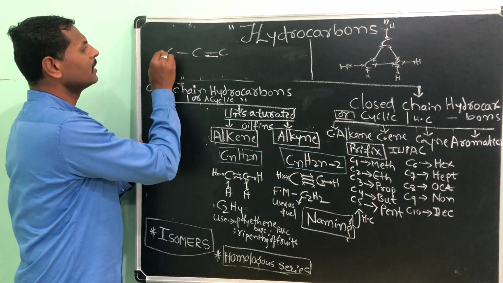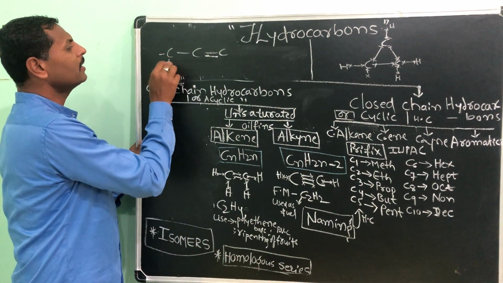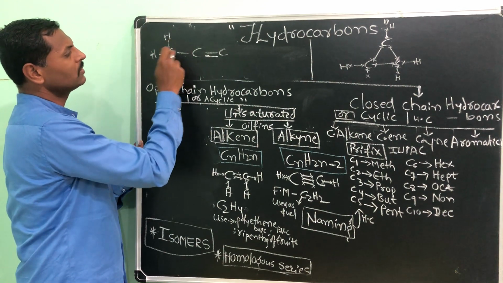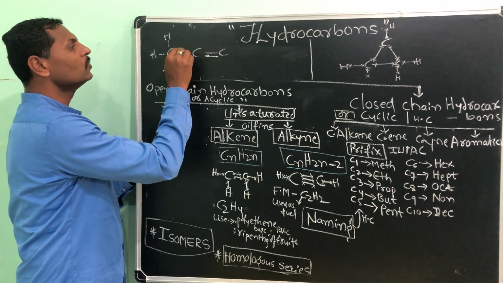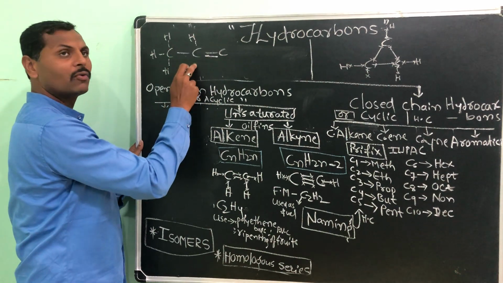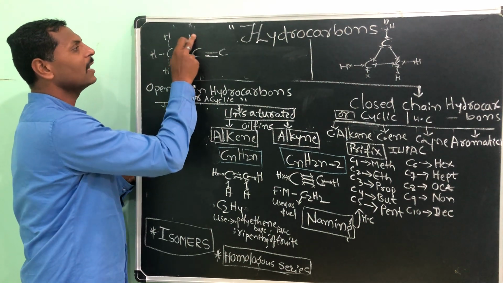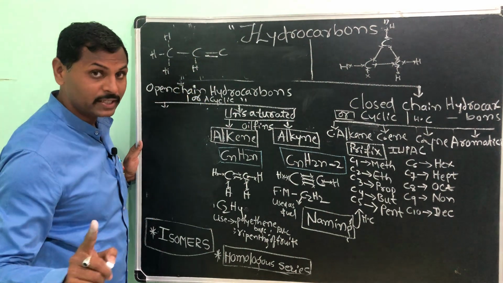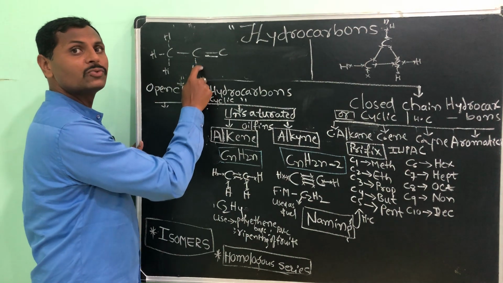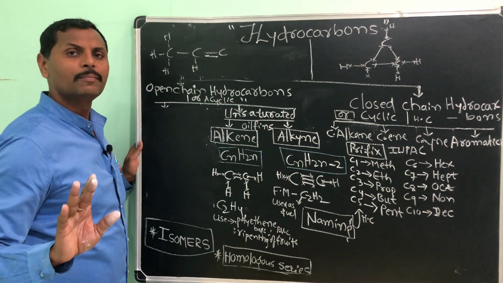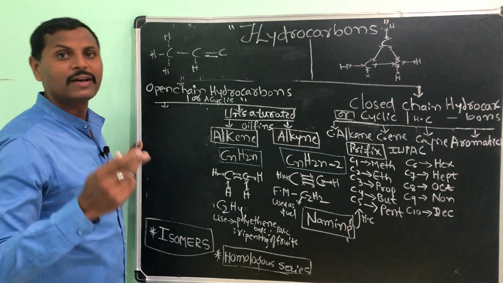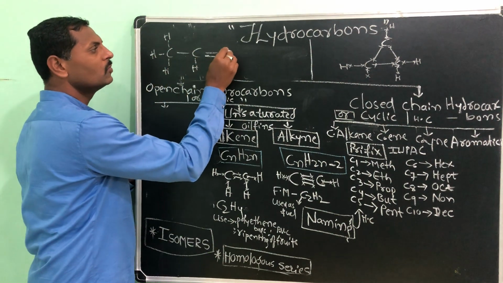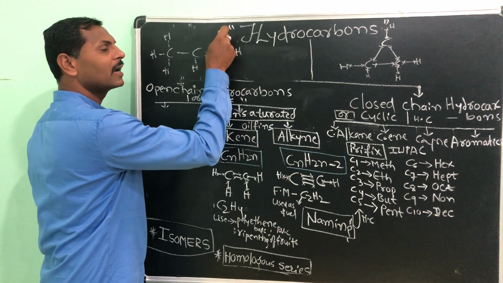I will write one more alkene here, with carbons 1, 2, 3 and 4. You can write it up or down.